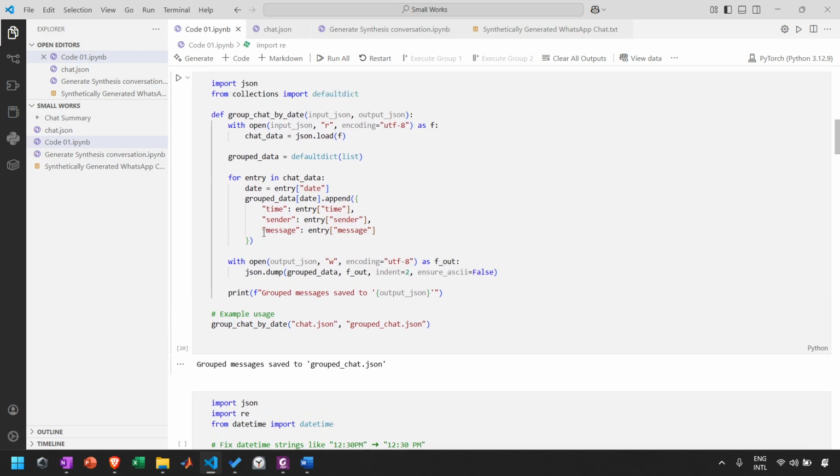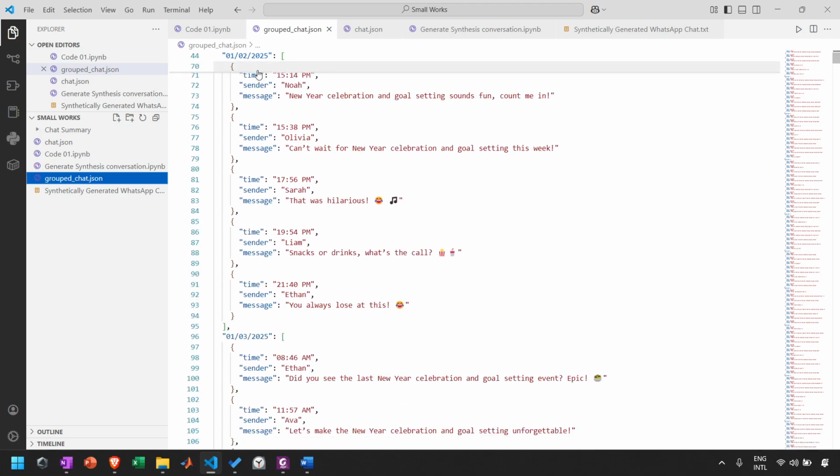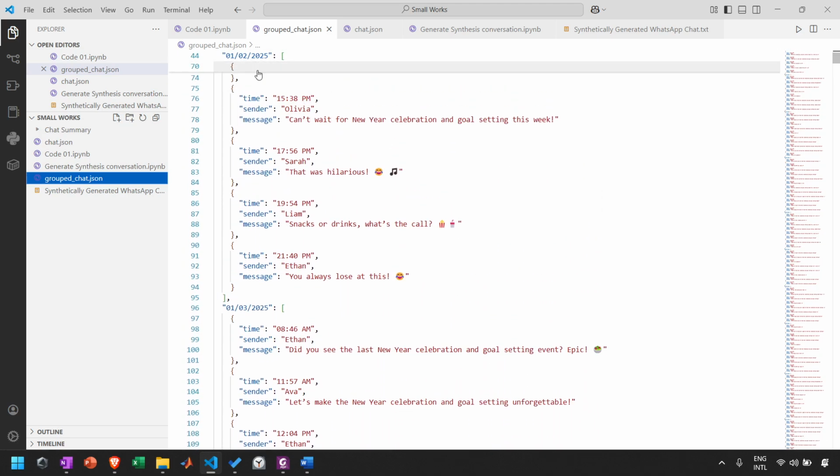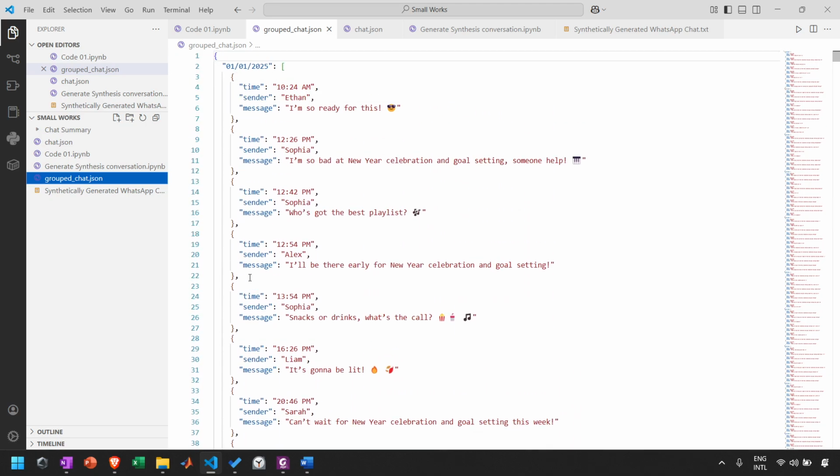In the next section, we have grouped the messages according to the day. Suppose 1st January 2025, this conversation was among the group members.